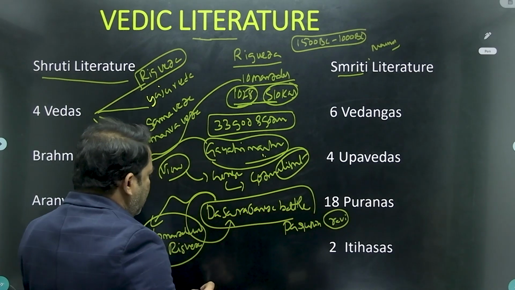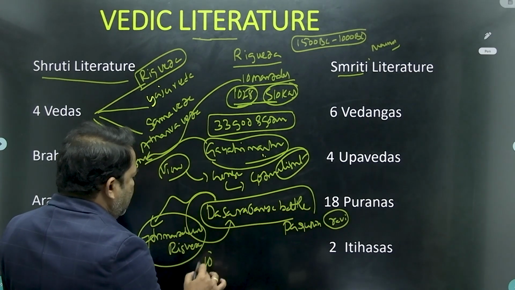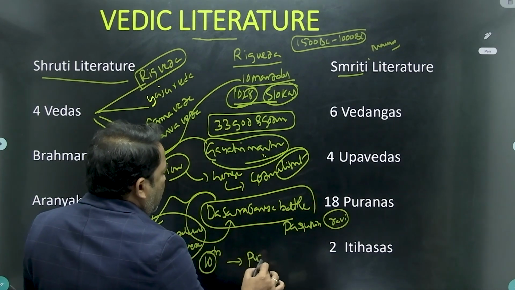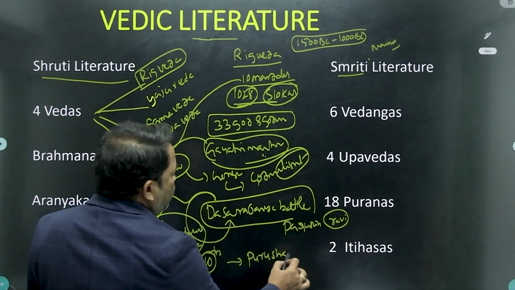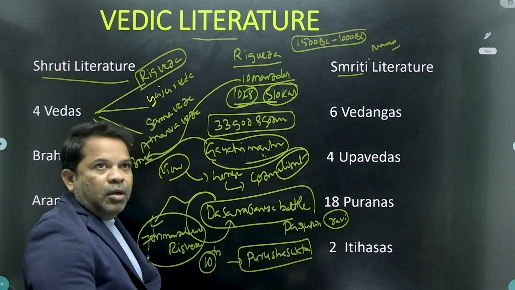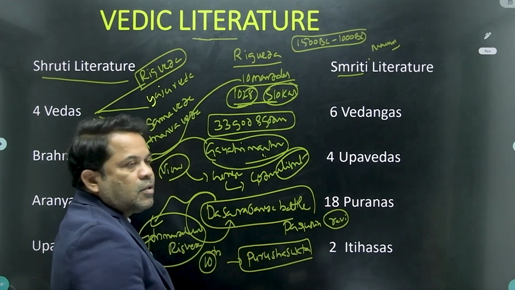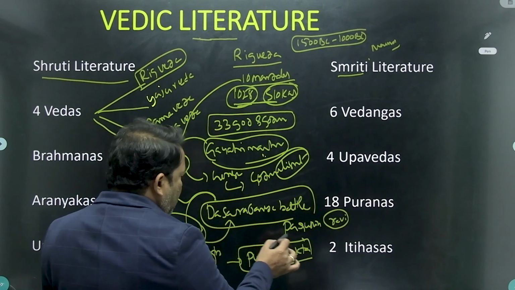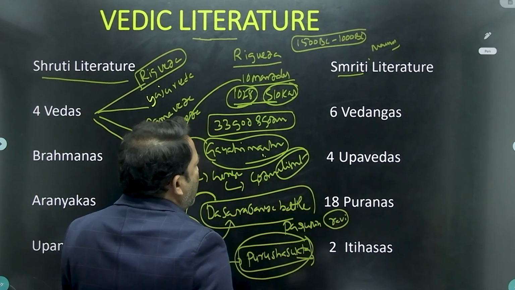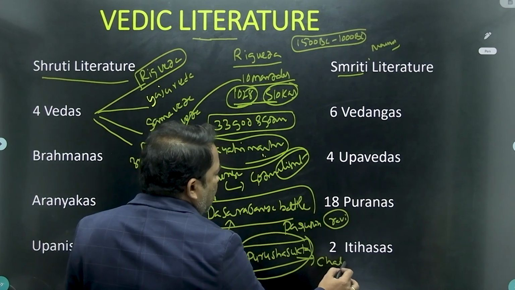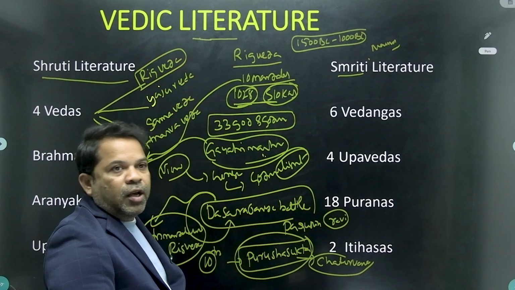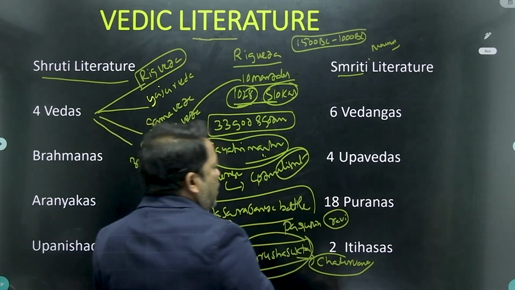Let's come to the 10th mandala of Rigveda, Purusha Sukta, a very important one. The first caste reference in India comes from the Purusha Sukta. Purusha Sukta reveals the Chaturvarna system. Chaturvarna means 4 varnas. What are they?